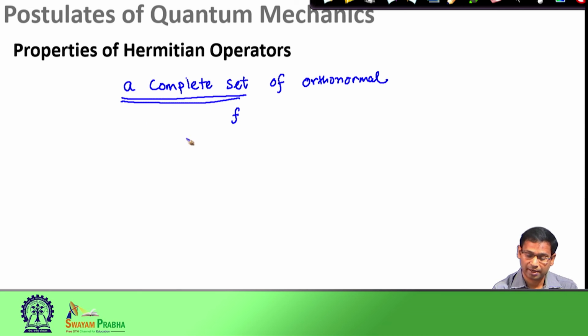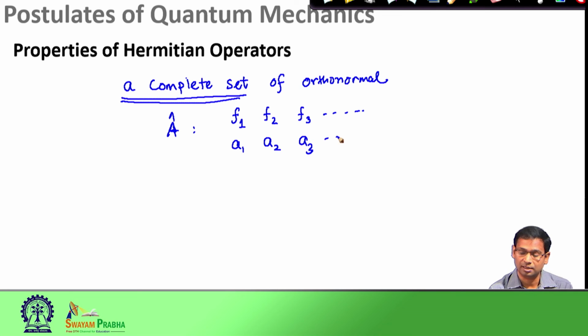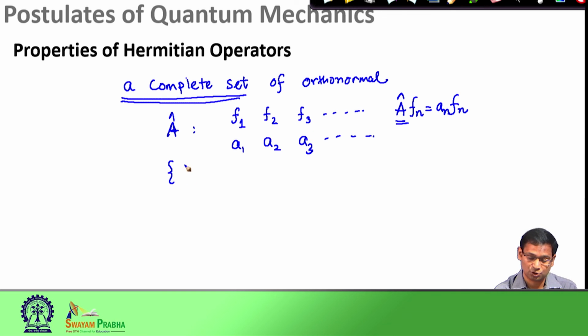Suppose I have an operator A which is Hermitian and I have eigenfunctions f1, f2, f3, and so on. Correspondingly, I have eigenvalues a1, a2, a3, and so on, where I am satisfying A f n equals a n f n. If operator A is Hermitian, then all these f1, f2, f3, or in shorthand the set of f i's, form a complete set.